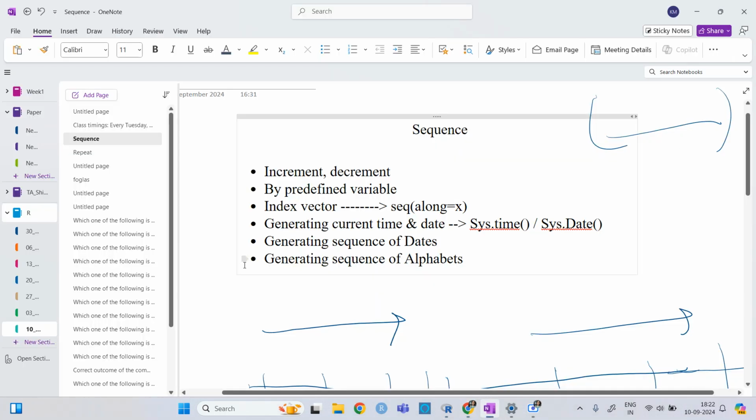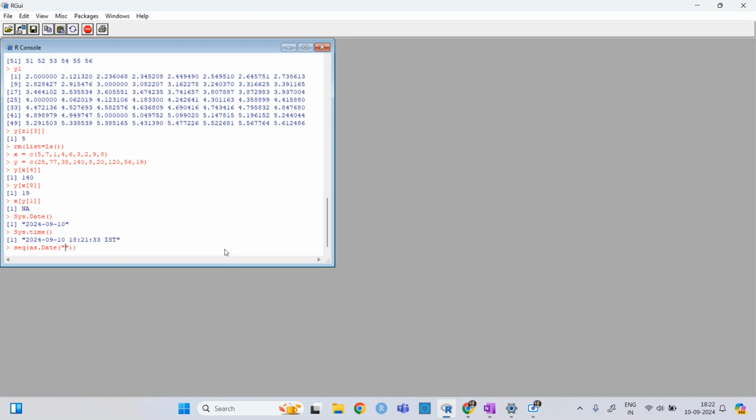So here, let's say we want it from 2024, 8, and from second. As.Date, you need to write as.Date for defining this date, and then as.Date up to which you want to define.